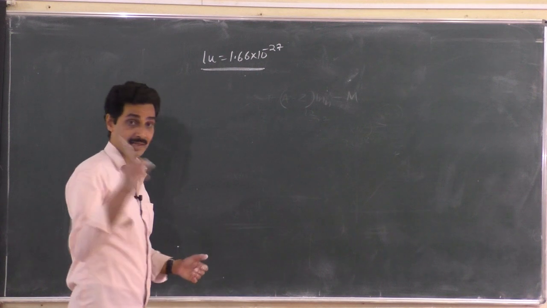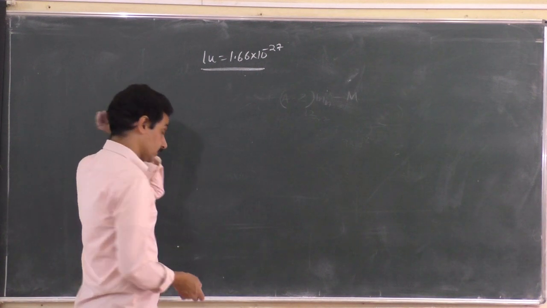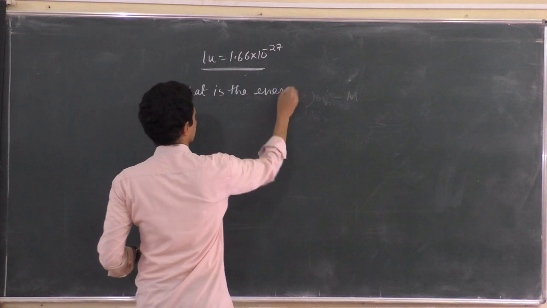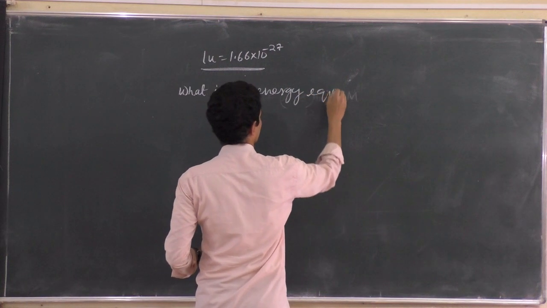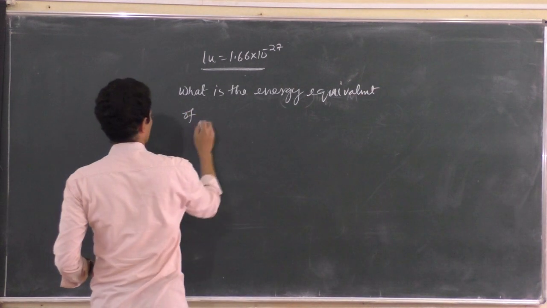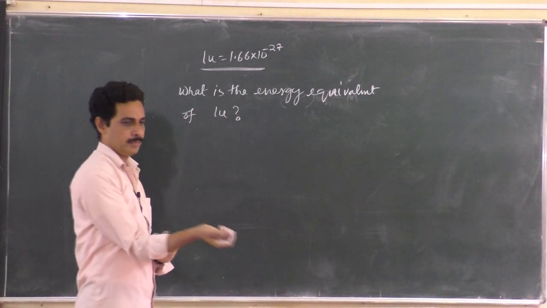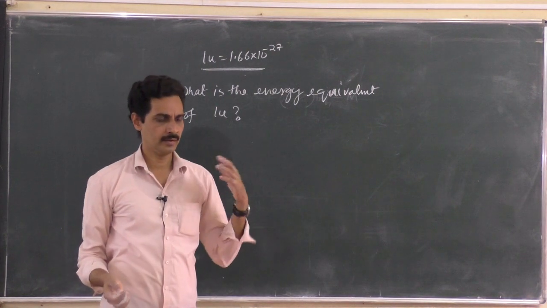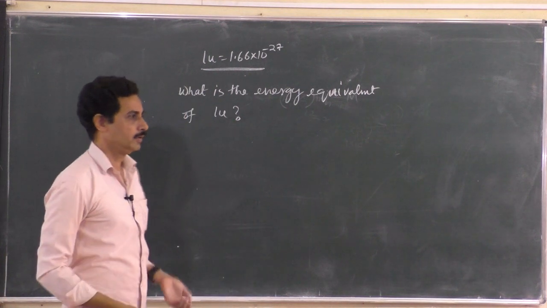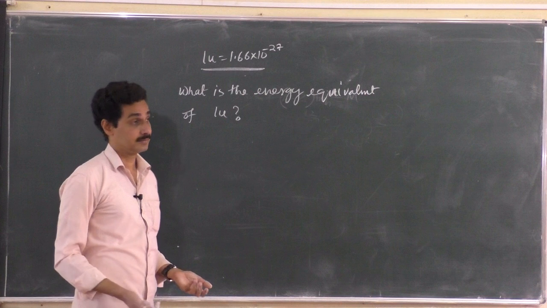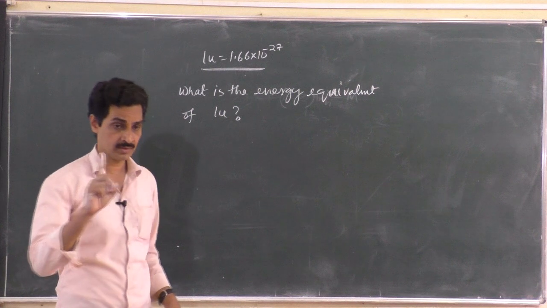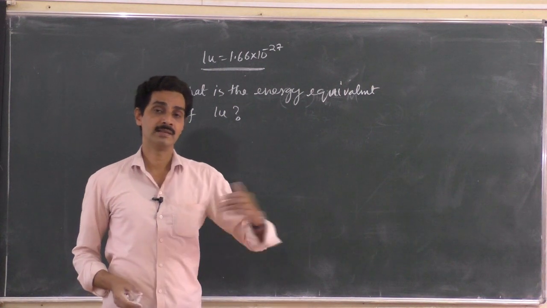Now, from 1 kg of mass, if it is in AMU, what is the energy equivalent of 1 u? That is what you have to find. Because usually in nuclear physics, at the nuclear level, we express the masses in atomic mass unit. That is a convenient unit. You need not have any 10 to the power minus something. You can express it directly in atomic mass unit. So if you lose 1 atomic mass unit of mass, what is the energy that you obtain?